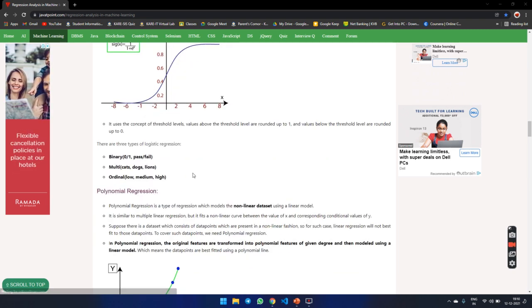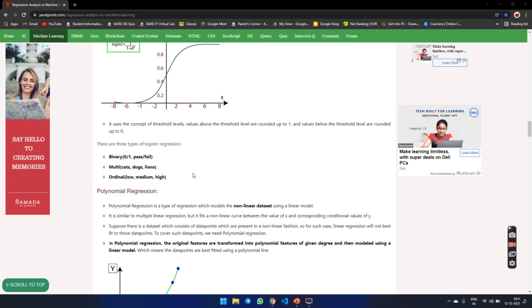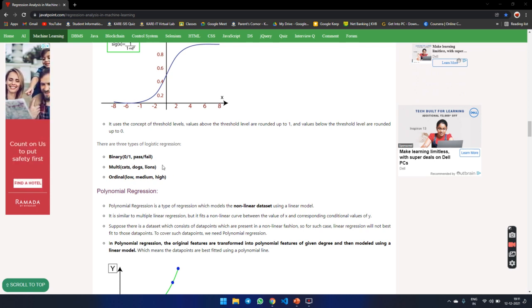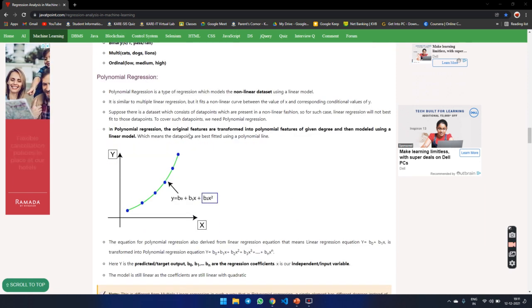Mainly logistic regression is defined in three types: binary, multi, and ordinal. Binary is 0 or 1, pass or fail. Multi is cat, dog, lion, etc. Ordinal means low, medium, high, etc. Then we are moving to